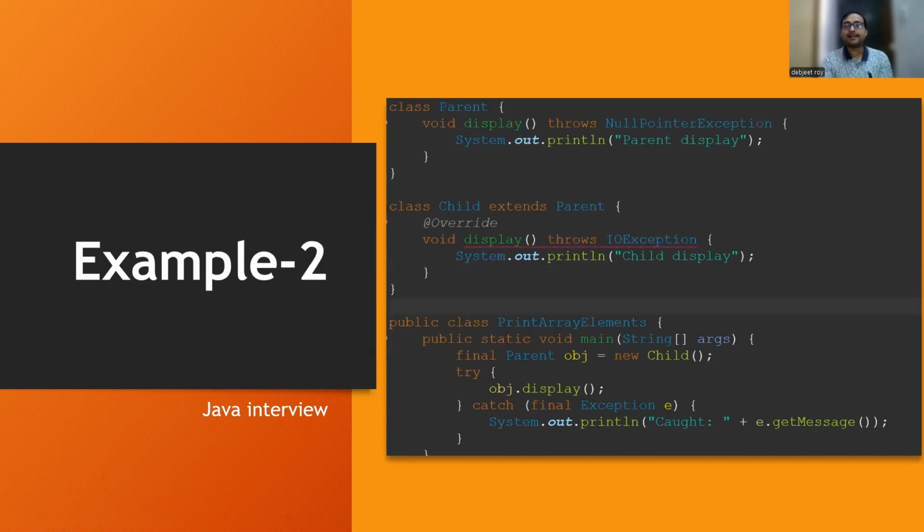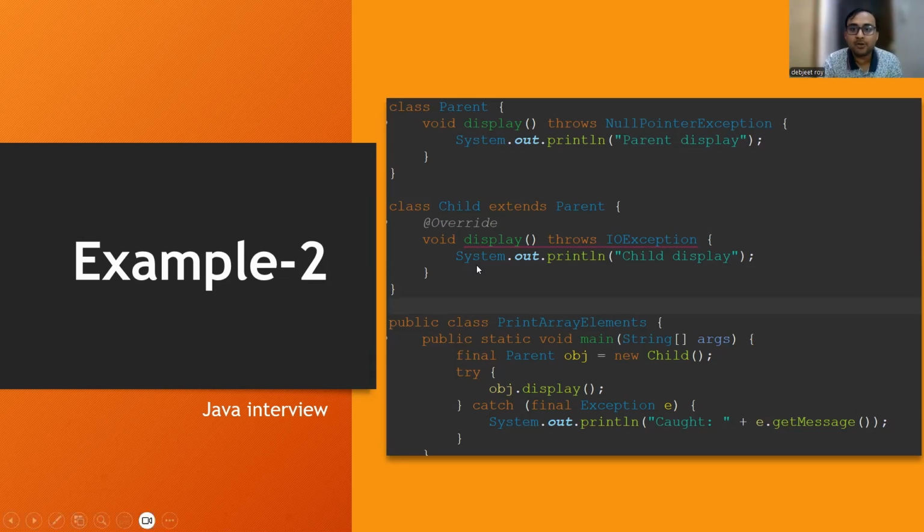Next, this is another example. I have just shown you this is a null pointer exception, and this is an IO exception. These two exceptions are of different categories. They are not following any inheritance hierarchy. So there are two things: one is following the inheritance hierarchy, another is not following it. If it is not following the inheritance hierarchy and still it is not at the same level, then in that scenario also it will start throwing the compile time error.